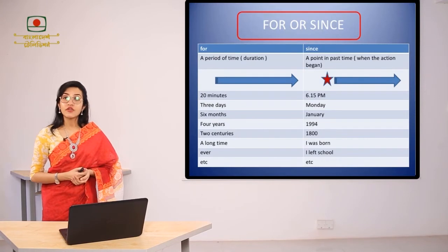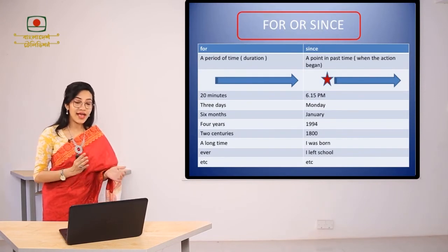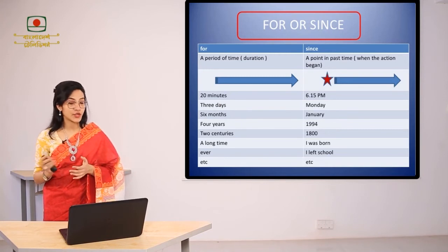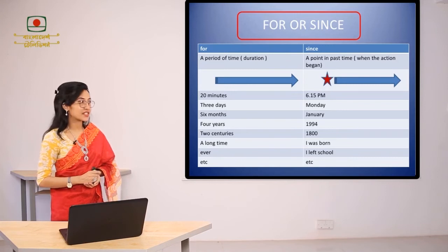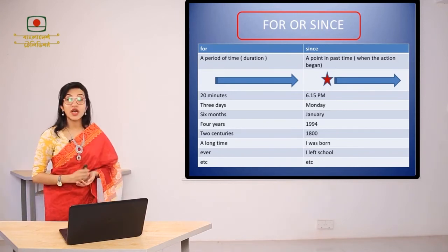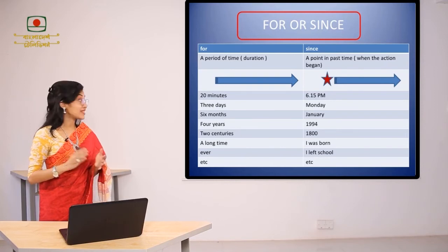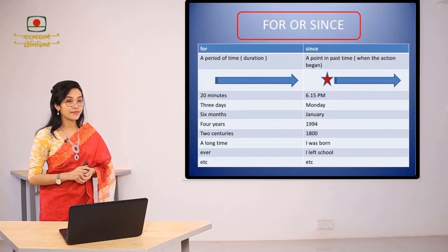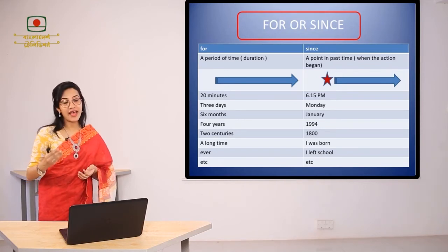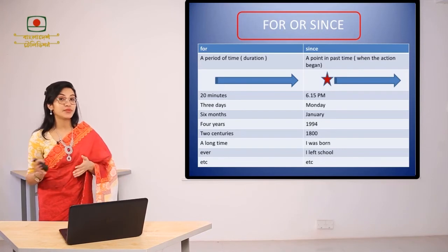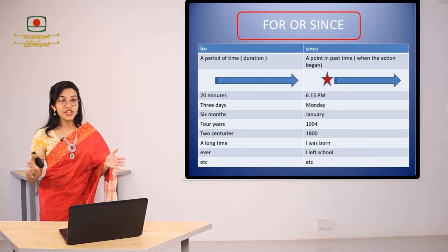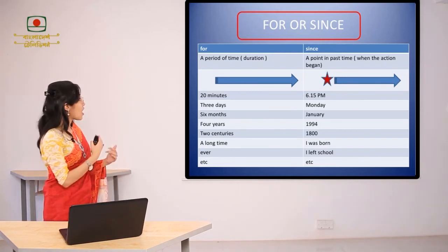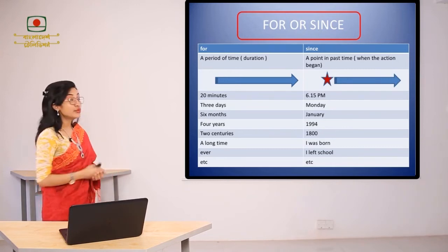Now many of you may get confused about where to use for and where to use since in case of time expression in present perfect continuous tense. There's a shortcut for that. When we talk about a period of time, or a duration, we use for. For example, I have been studying for 20 minutes. Here, the duration of my studying is 20 minutes.